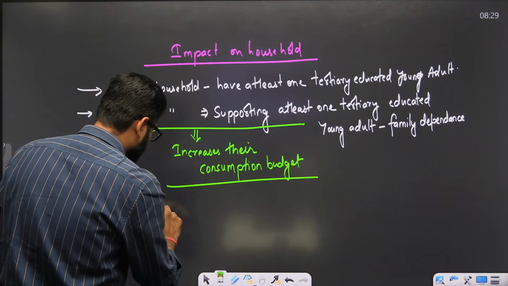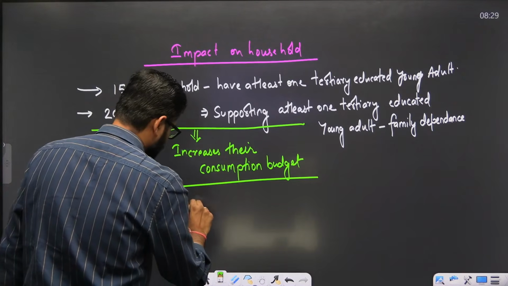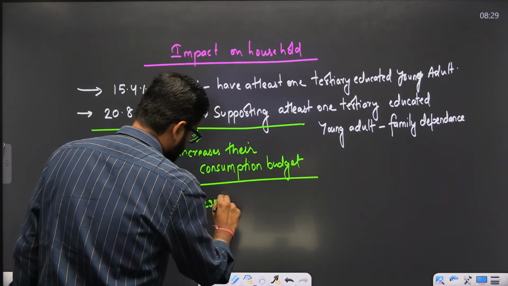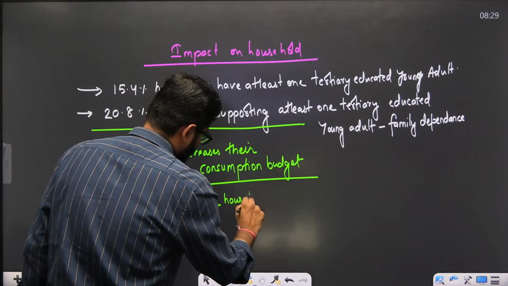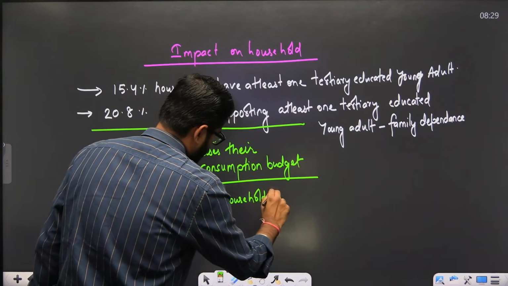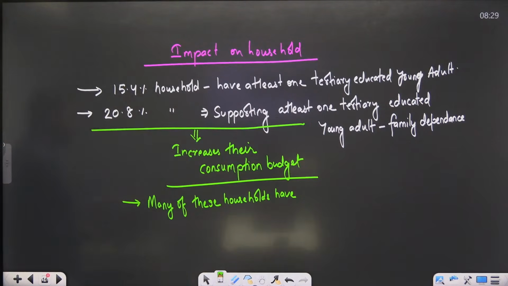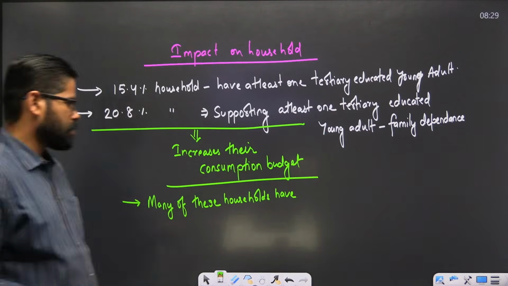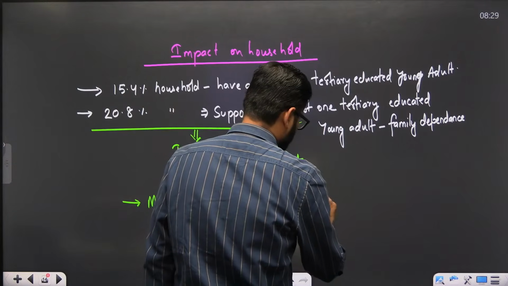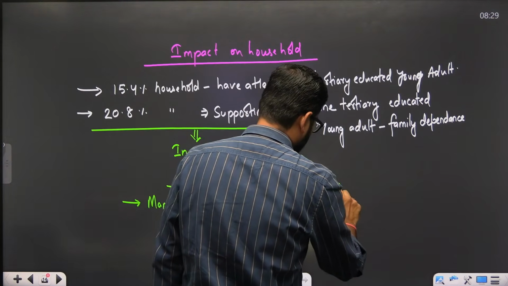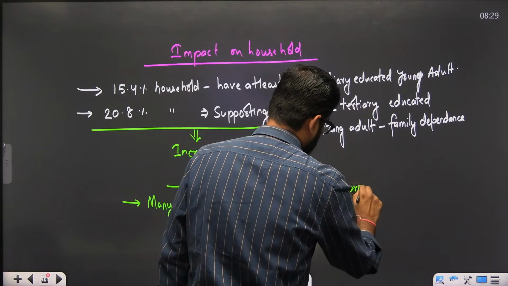Many of these households have one working person or 1.5 working persons, only 1.5 earning members on average.